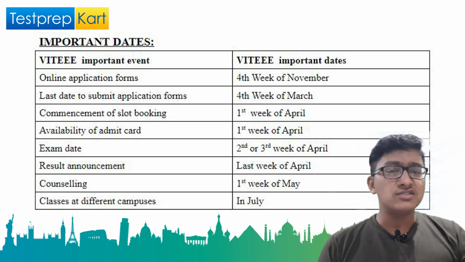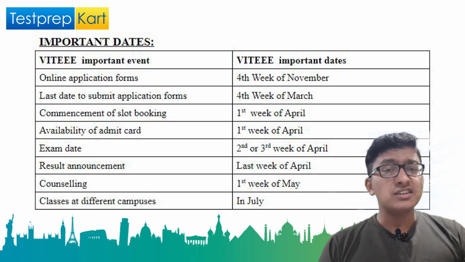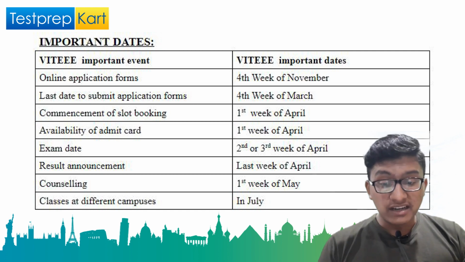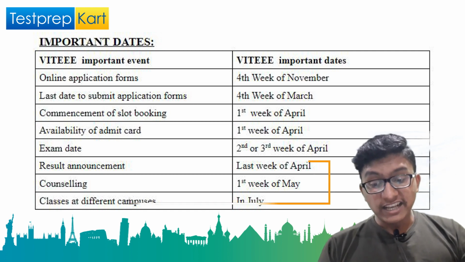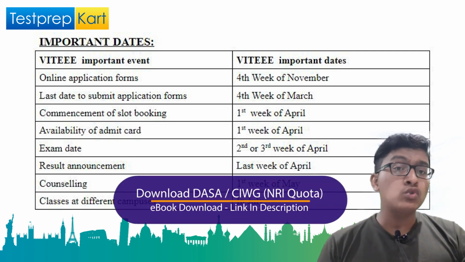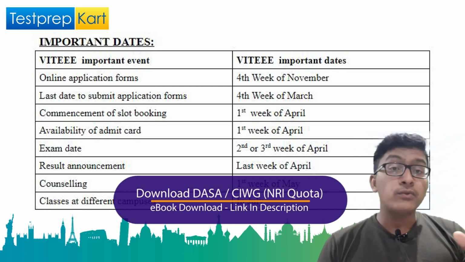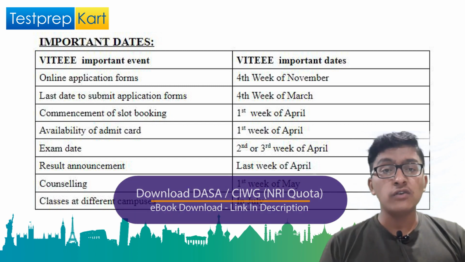You can just take the examination date near to that date which I am telling according to previous year data. Like the expected date for admit card is first week of April. The expected exam date is second week to third week of April, and the result will be out most probably in the fourth week of April or the first week of May.